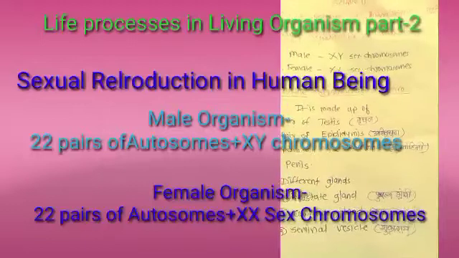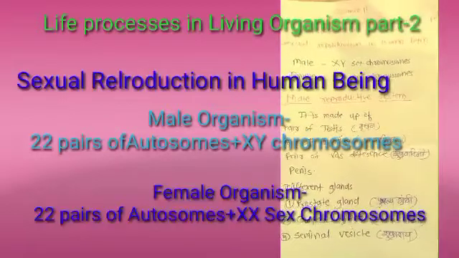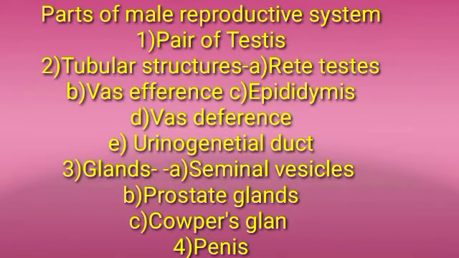Now we are going to study the male reproductive system and female reproductive system. First we study the male reproductive system. The male reproductive system is made up of different organs. They are the pair of testes, testes म्हणजे वृषण, pair of epididymis, epididymis म्हणजे अधिवृषण, pair of vas deferens म्हणजे शुक्रवाहिनी, and penis. Different types of glands are present in the male reproductive system. They are the prostate gland, Cowper gland, and seminal vesicle.